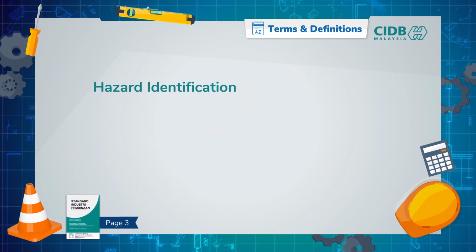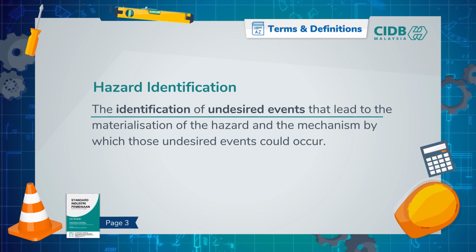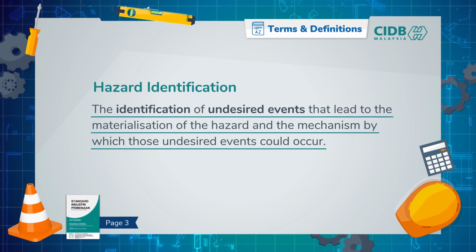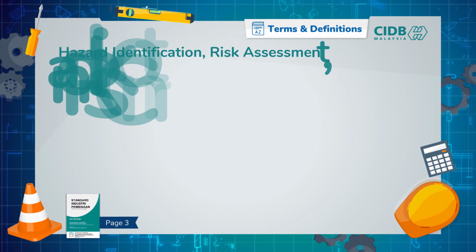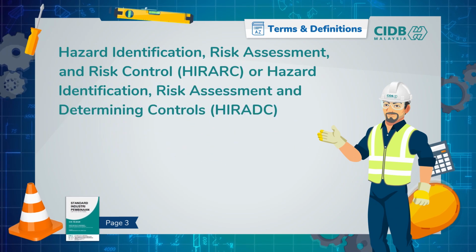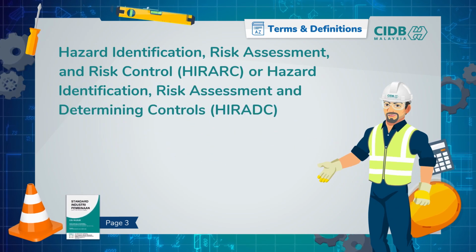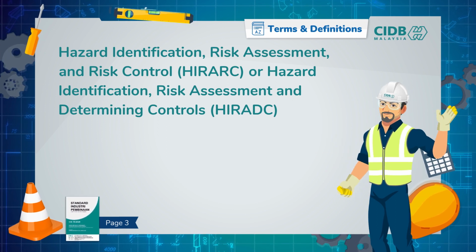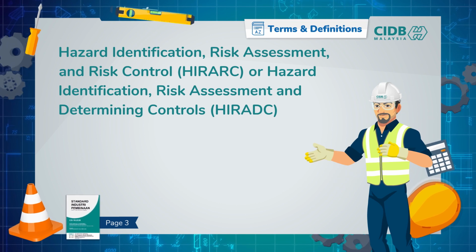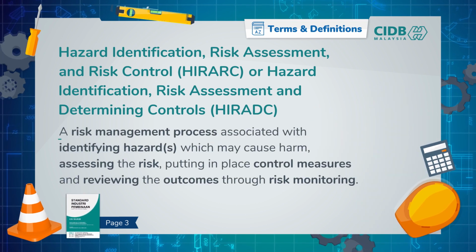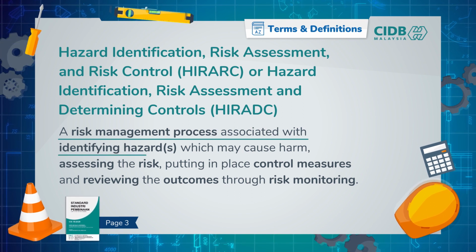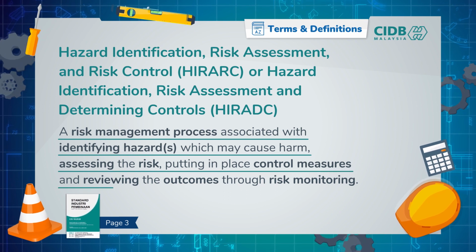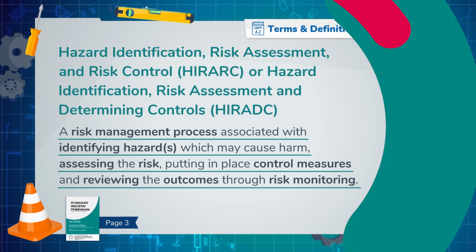Hazard identification. The identification of undesired events that lead to the materialization of the hazard and the mechanism by which those undesired events could occur. This one. Do you know what it is? Hazard identification, risk assessment, and risk control, HIRAC, or hazard identification, risk assessment and determining controls. It's a risk management process associated with identifying hazards which may cause harm, assessing the risk, putting in place control measures, and reviewing the outcomes through risk monitoring.